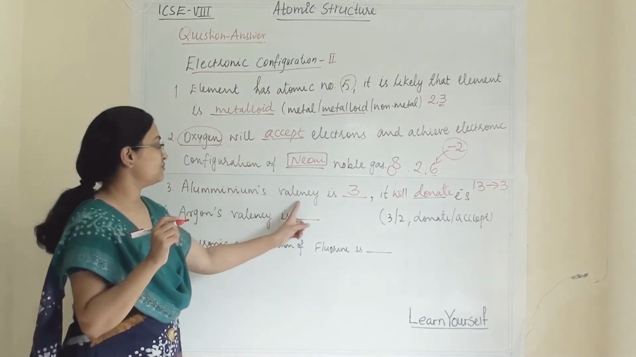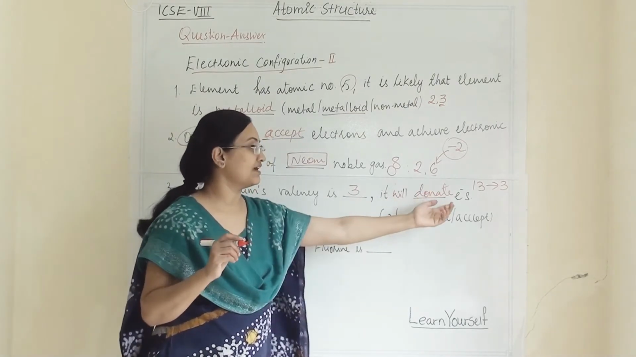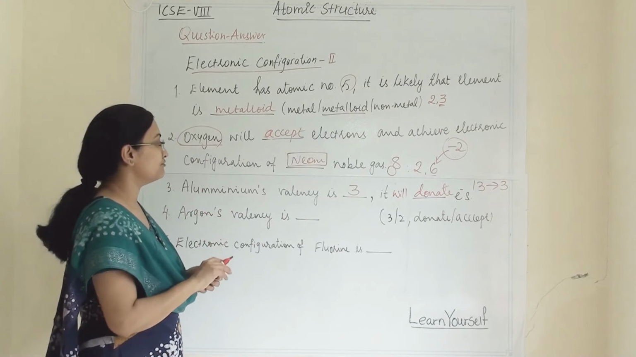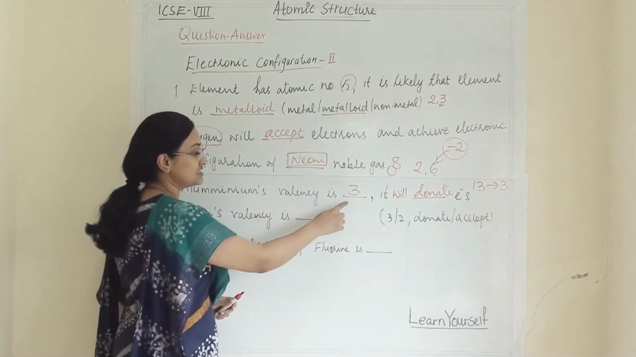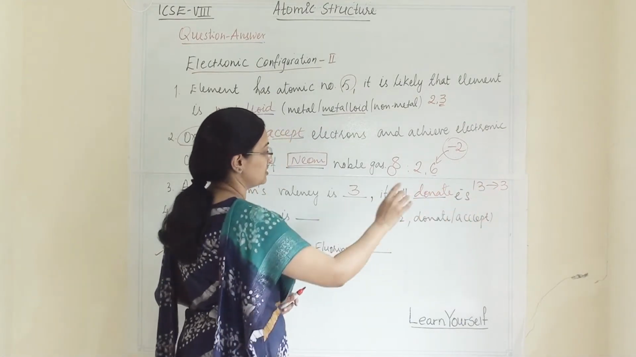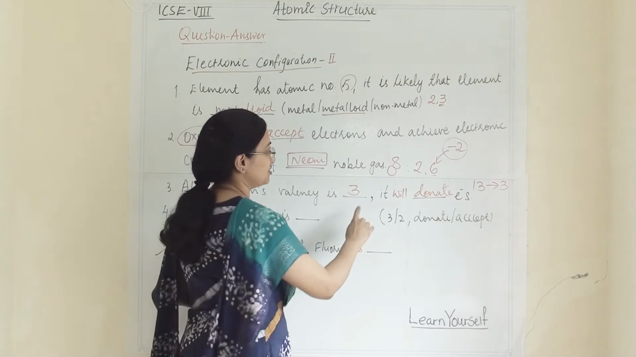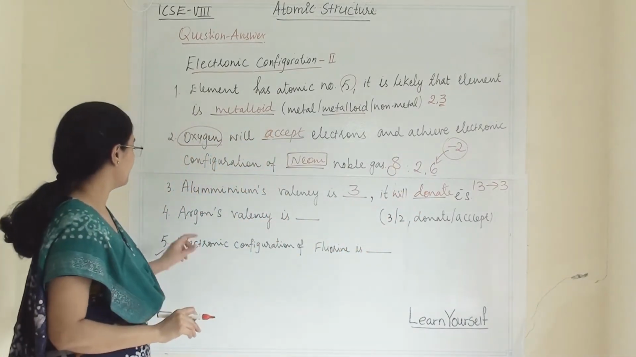So aluminium's valency is 3, it will donate electrons. In short, I have written it like this, otherwise the full sentence will be: aluminium's valency is 3. It is likely that it will donate the electrons to achieve stable configuration. So it will donate the electrons to achieve stable configuration.